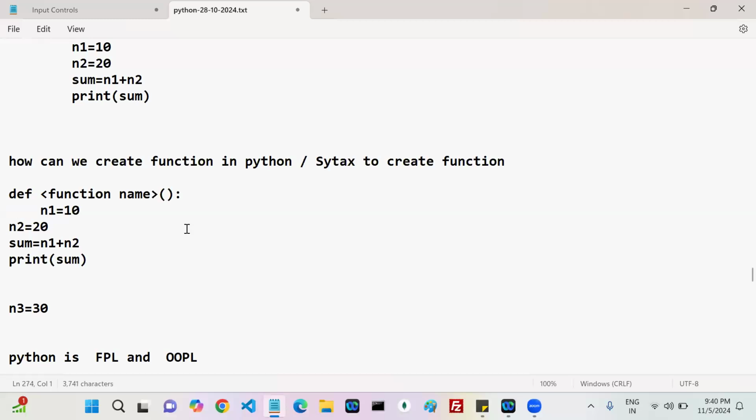Now, if I write like this, how many statements are there? Two. If I write like this, three. If I write like this, four. If I write like this, how many statements are there? Five. Okay, we'll see all the cases.